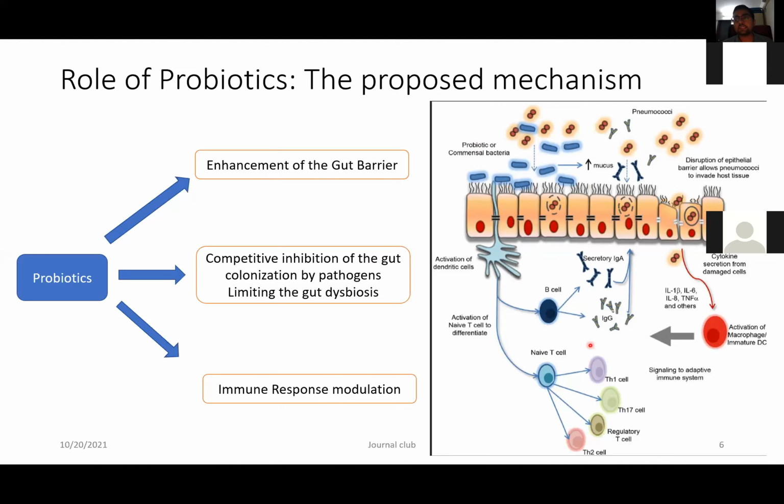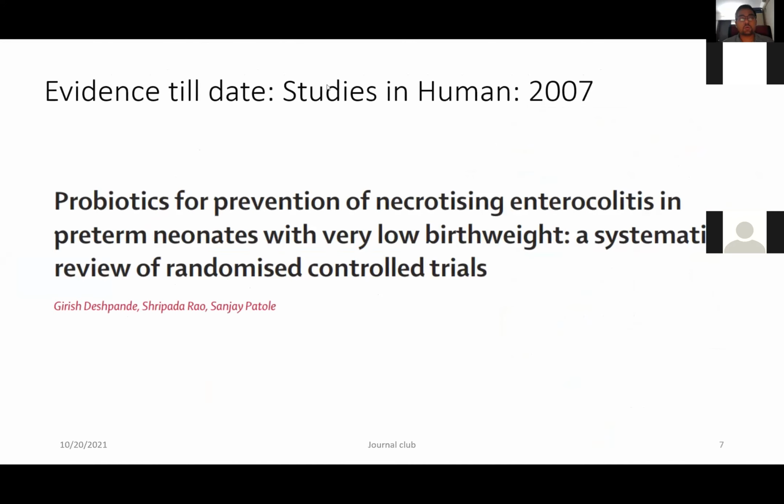And the third important thing is that it helps in getting a good secretory IgA that helps in preventing sepsis and NEC. Now we know the theory, so let's come to the evidence.